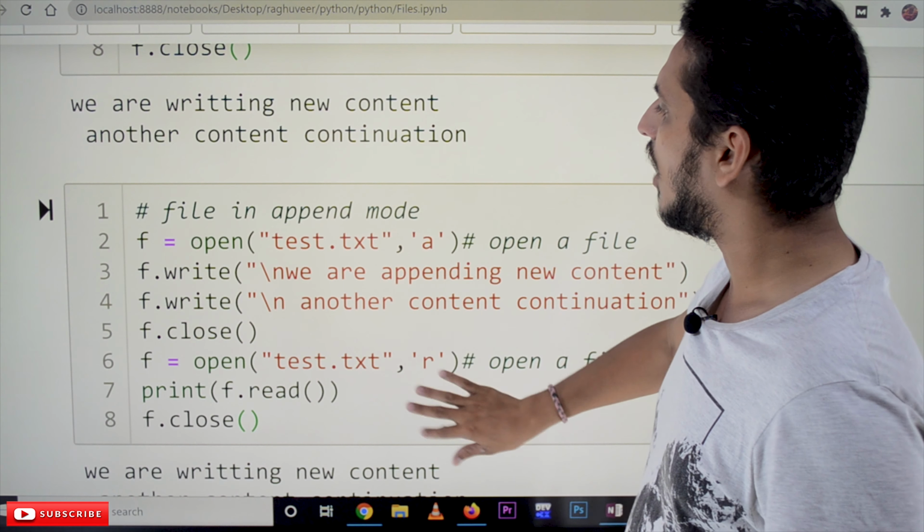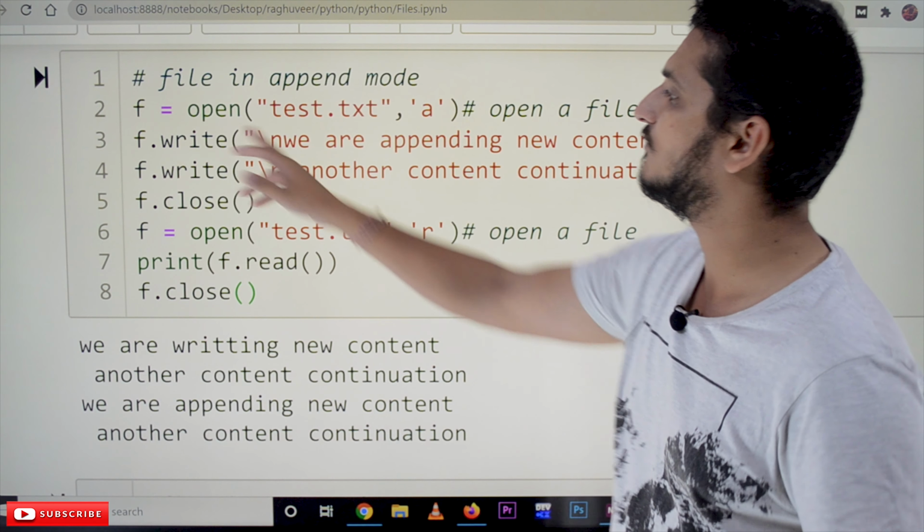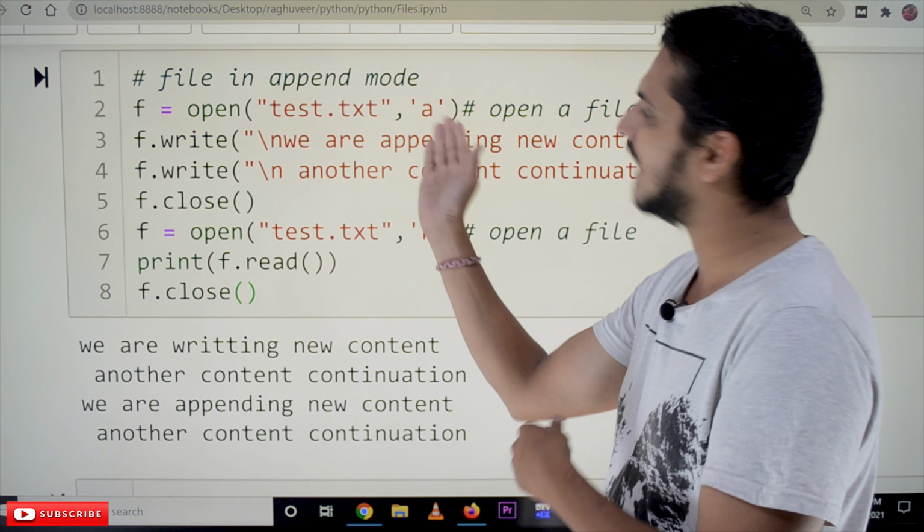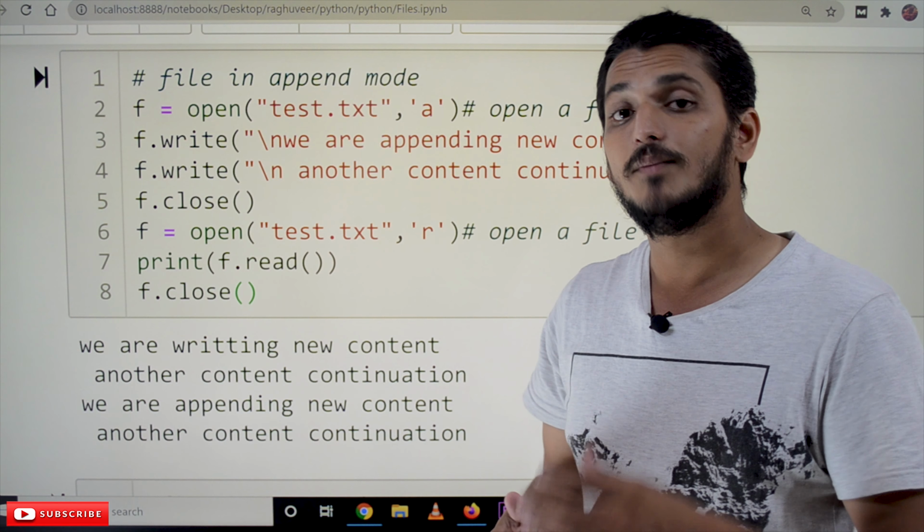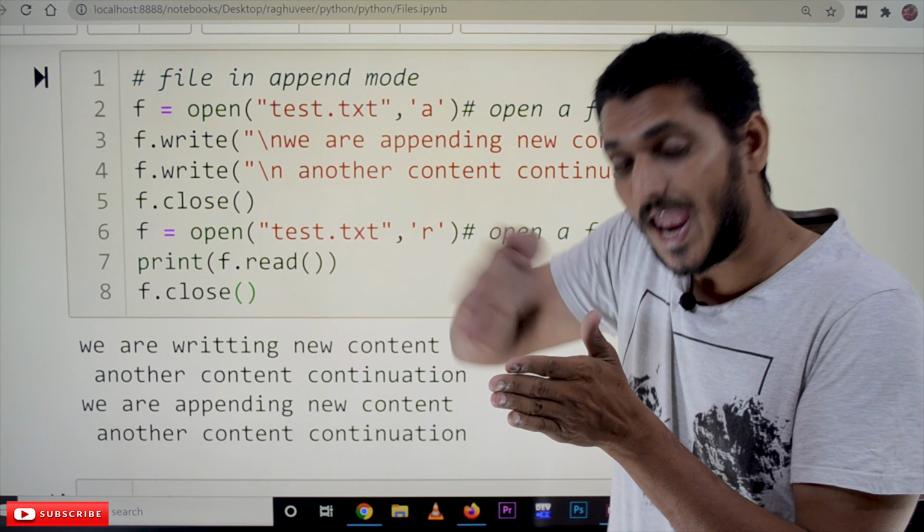Next one is how to open the file in append mode. f is equal to open, we are opening the file in append mode, which means the same, but the file pointer will be at the end position.